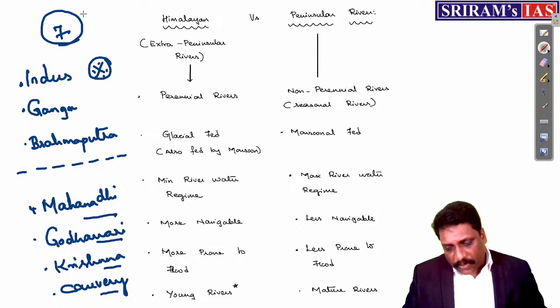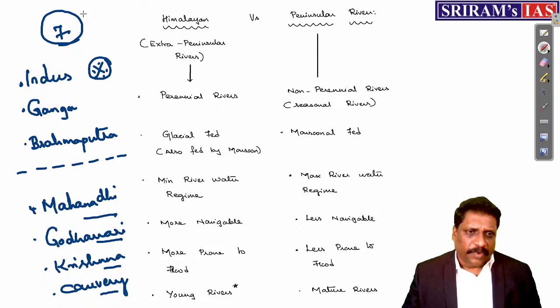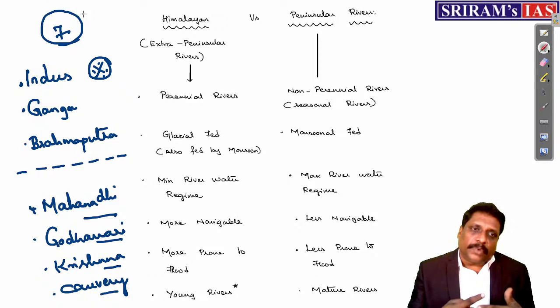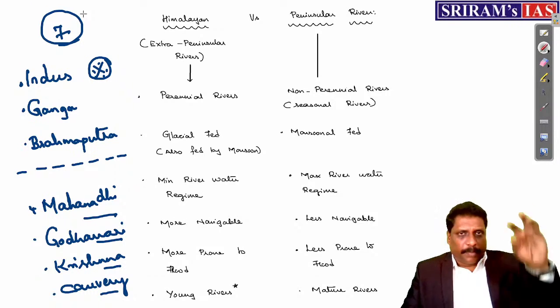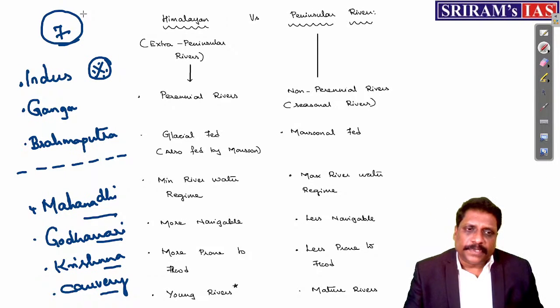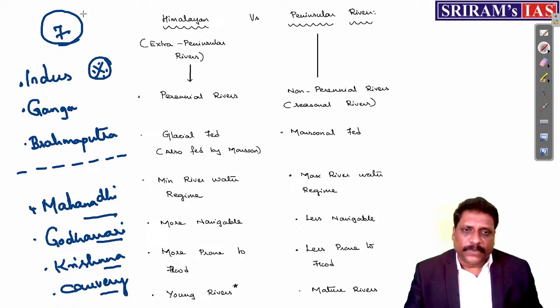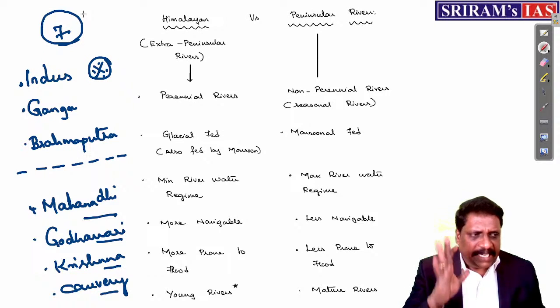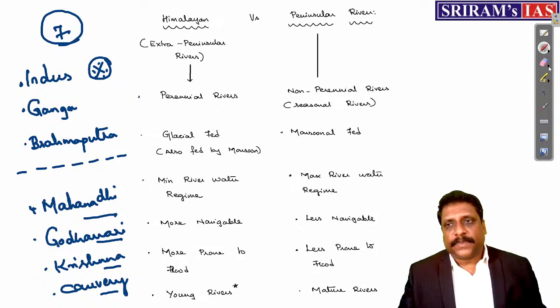So most of the time, if you analyze the past years' questions and other question papers set by UPSC, you'll find that, for example, these rivers are given more focus. Okay. Indus, Ganga, and Brahmaputra, along with their tributaries and distributaries, Mahanadi, Godavari, Krishna, and Kaveri. Okay. So these rivers, kindly have a special reference of the same.